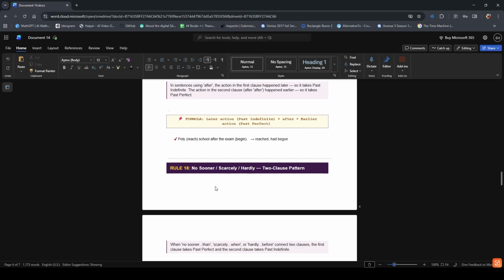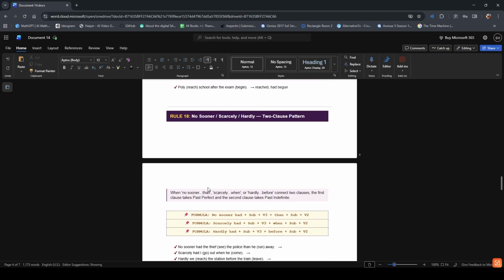Moving on to rule number 18. No sooner, scarcely, hardly: two clause pattern. When no sooner than, scarcely when, or hardly before connect two clauses, the first clause takes past perfect and the second clause takes past indefinite. It is actually an advanced rule for class 6 to 8.